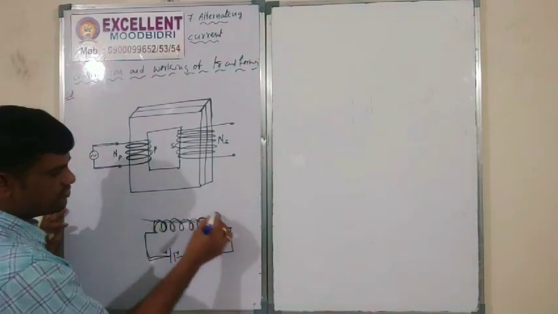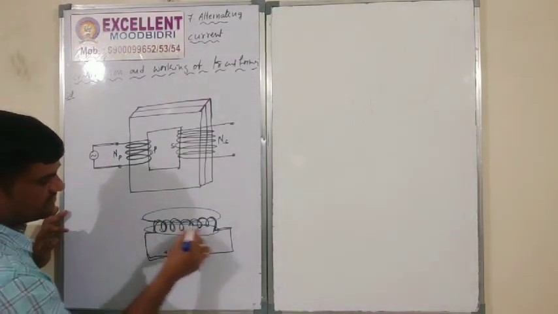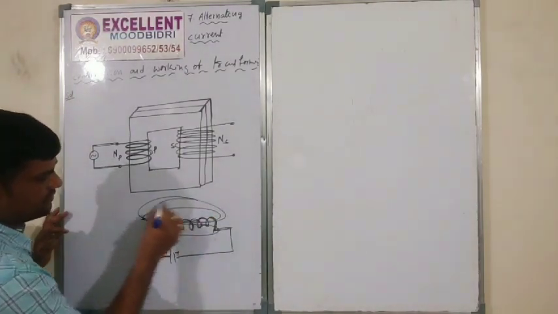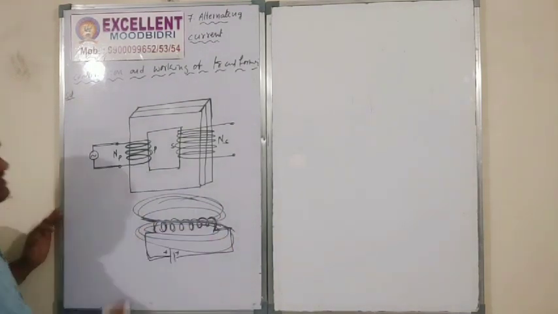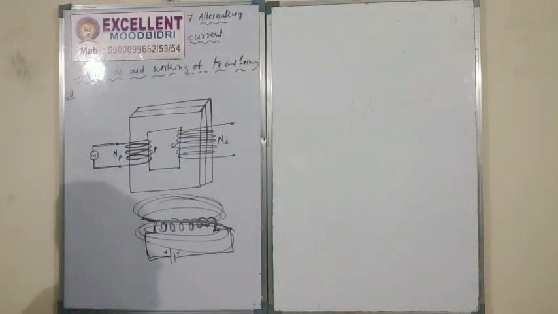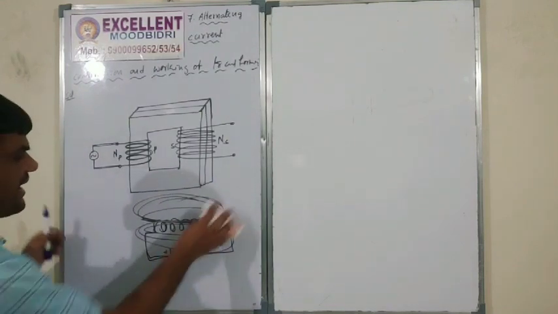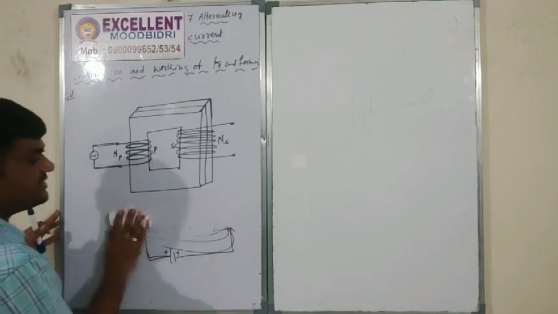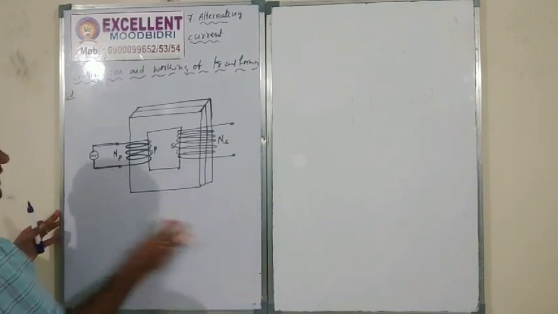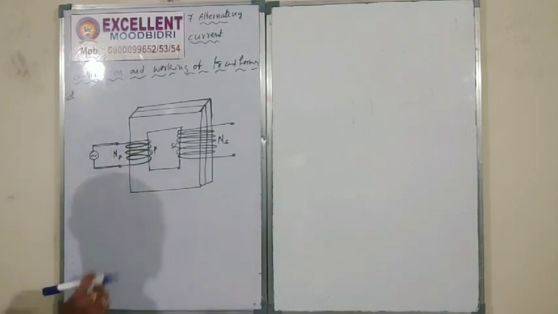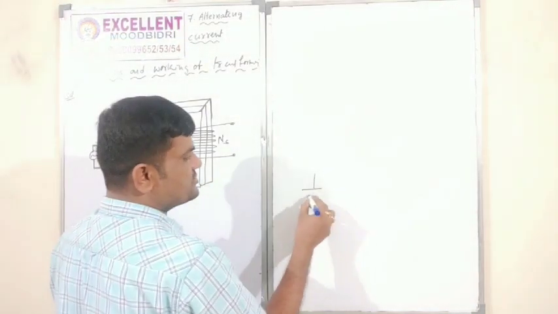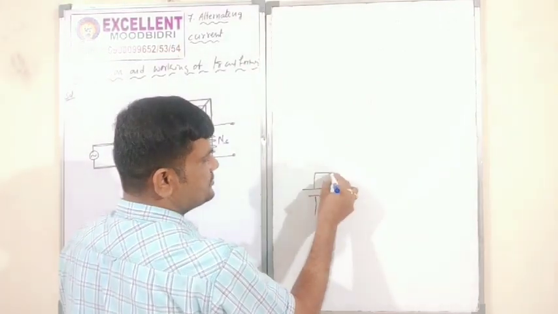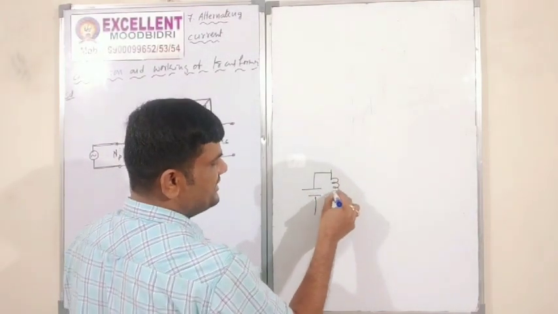Therefore the magnetic field can form in this manner. That means this inductor produces a magnetic field, and that magnetic field can enter into another coil here. Mutual inductance means this is one of your coils, like that.